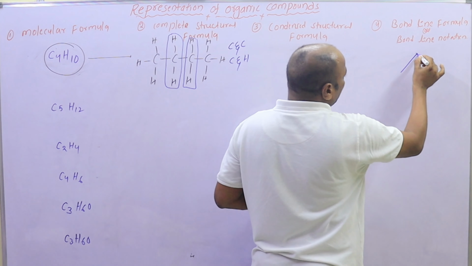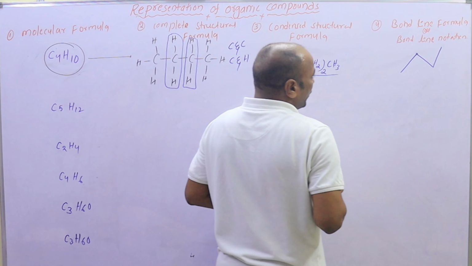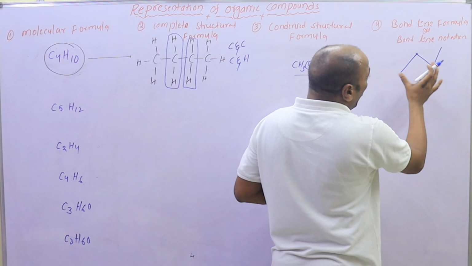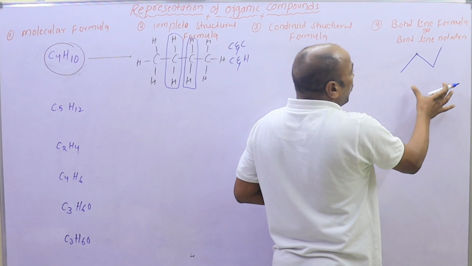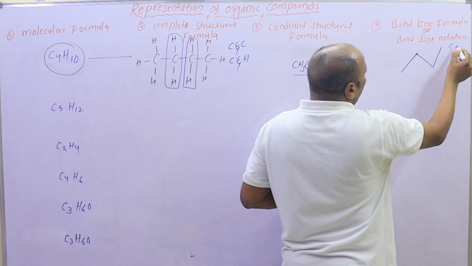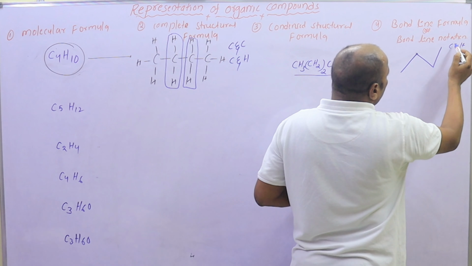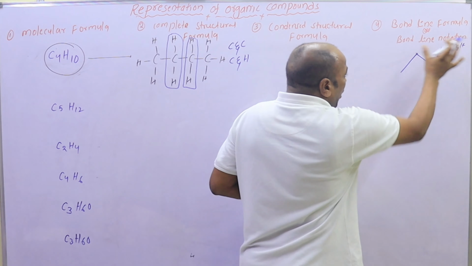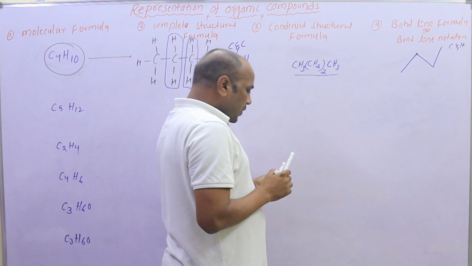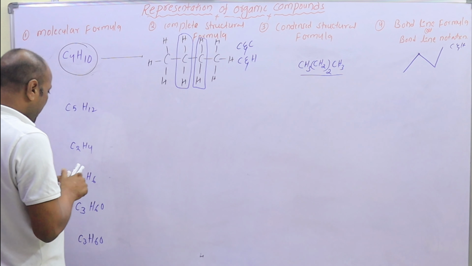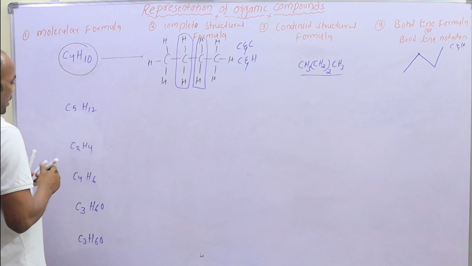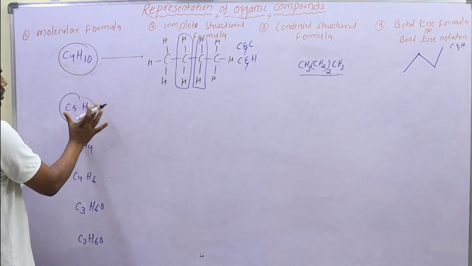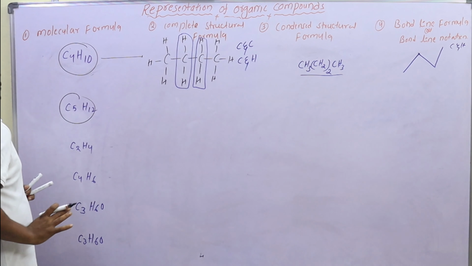But in the bond line formula or bond line notation, the carbon and hydrogen atoms are not shown. And another molecular formula is again a description of the number and types of atoms present in the molecule.